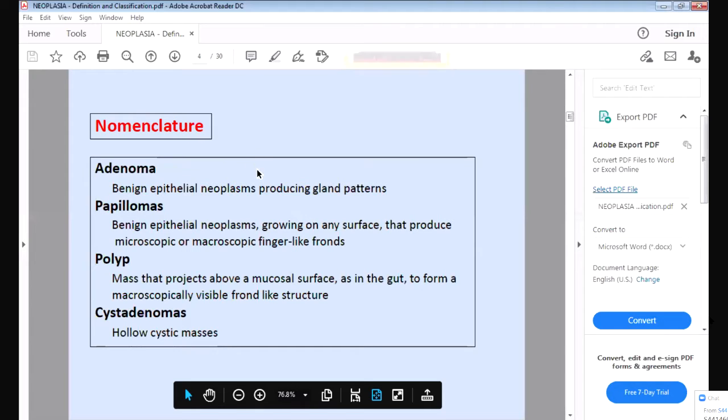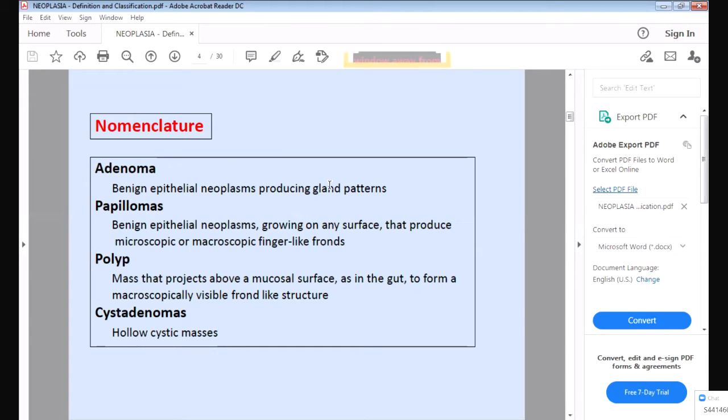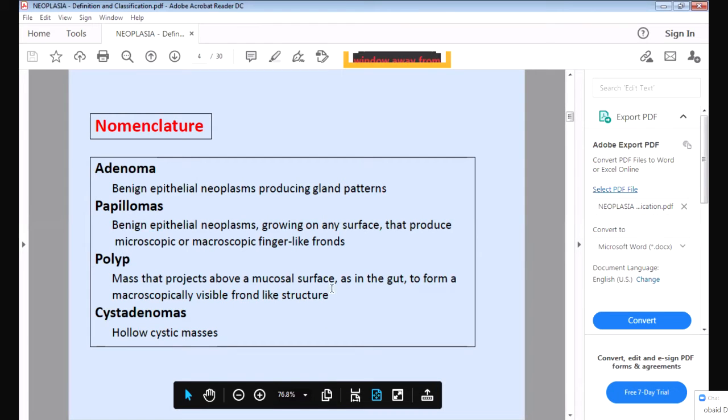Suppose the tumor is arising from the glands. If the tumor is arising from the glands, it is called an adenoma. If the tumor is arising and forming a papillary, finger-like projection, it is called a papilloma. When the tumor is arising like a mass above the mucosal surface, it is called a polyp. And when the tumor is hollow inside and has some fluid, it is called a cystadenoma.